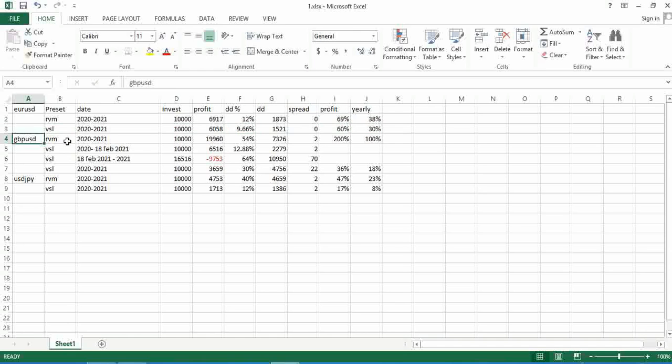If I use RVM, $10,000 and the profit is 200%, very highly profitable, and the drawdown was very big, 54%. I think this happened because of the corona pandemic. Now when I was backtesting from 18 February 2021, the profit was 65%, drawdown was 12%, very good drawdown, and spread was 2 pips.